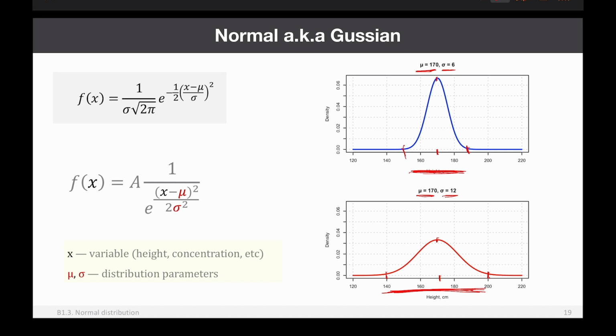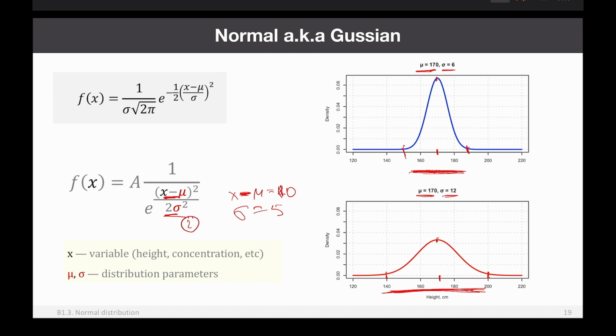So the meaning of sigma is the following. Look at this one. It compensates the distance between x and mu, right? If x minus mu is equal to 10, for example, and sigma is 5, then this ratio, x minus mu divided by sigma, which you can then square afterwards, will be 2, right?